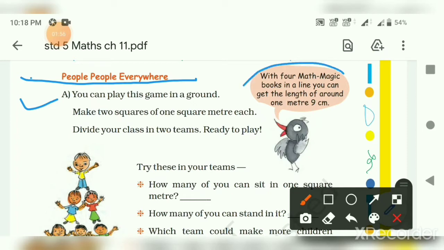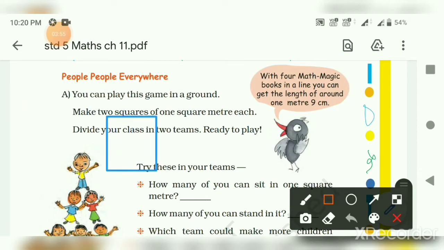Here is a hint: with 4 math magic books in a line, you can get a length of around 1 meter. That means when we arrange 4 math books in a line, we will get a length of around 1 meter.